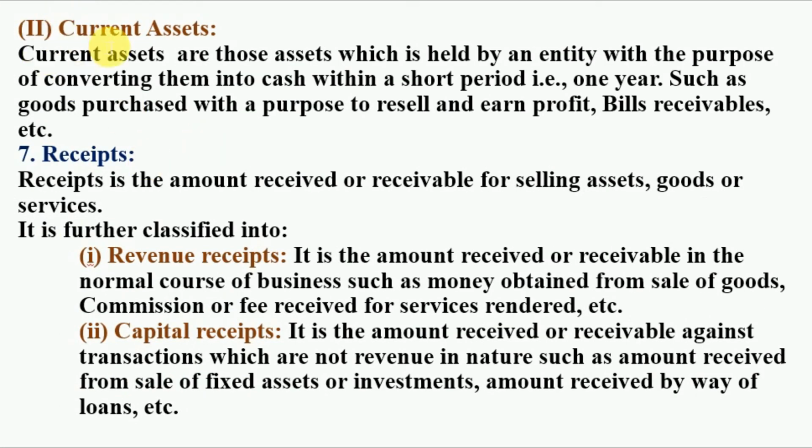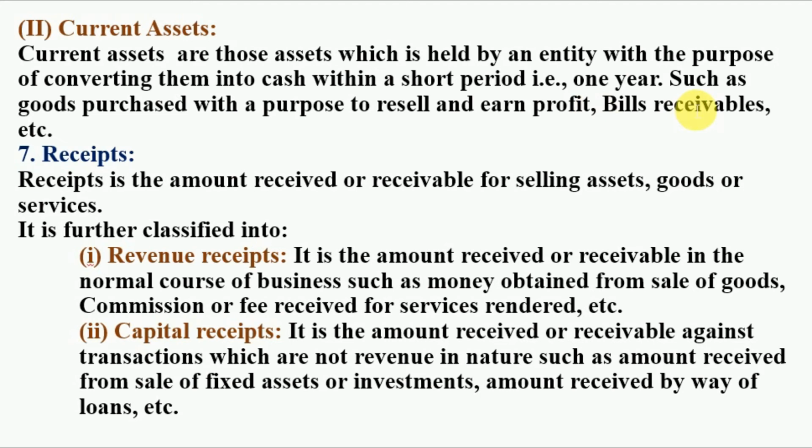Here is the second category: non-current assets and current assets. The current assets are those assets which are held by an entity with the purpose of converting them into cash within a short period, that is 1 year, such as goods purchased with a purpose to resell and earn profit, or another example is bills receivable.